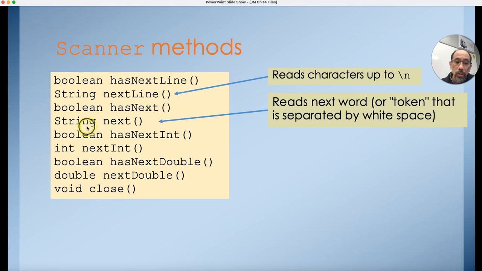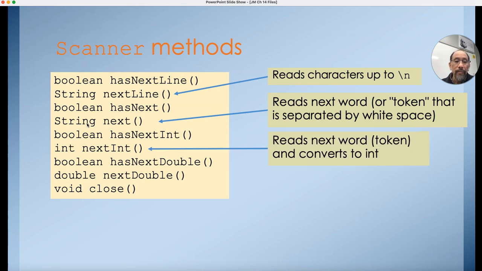The next command returns a string, just like nextLine. It returns a string of the next word that is in the stream of characters. The next token, that's another way they talk about it. Basically, it's the next word, anything that's separated by white space. You have the nextInt command, and what this does, it reads the next word first. Basically, you could think of it as it calls next first, and then it takes that string that it receives and converts it to an int.